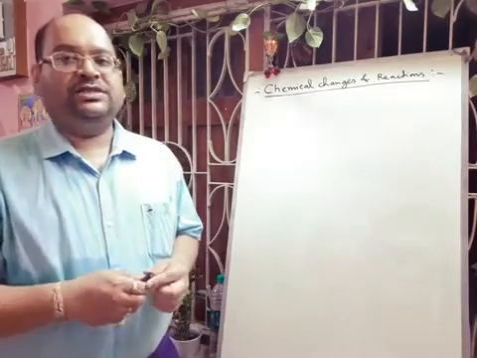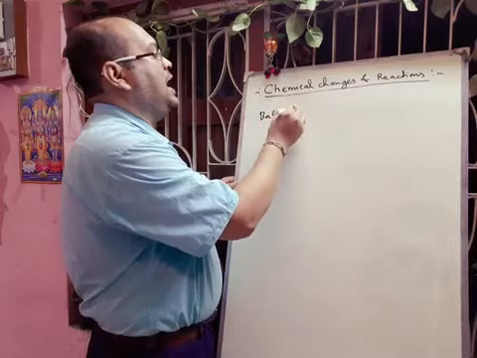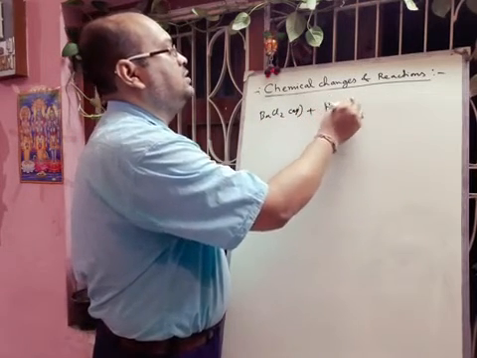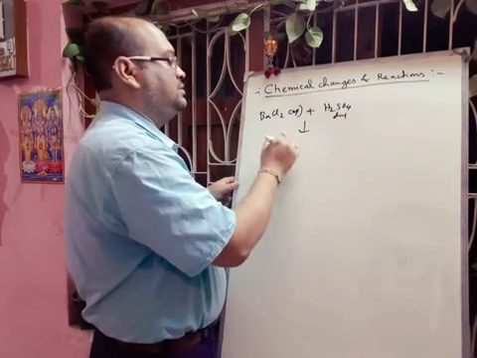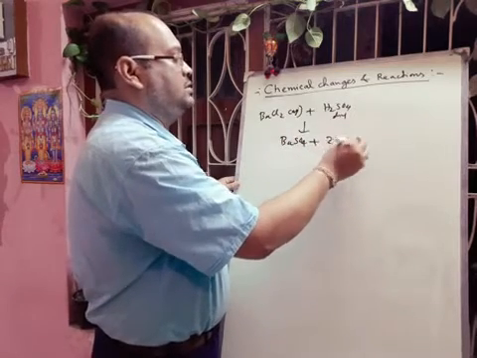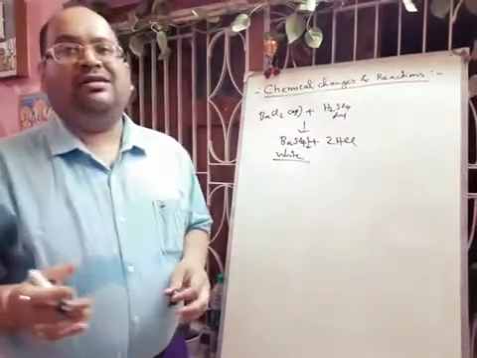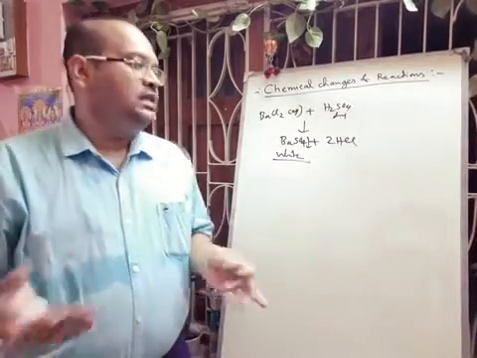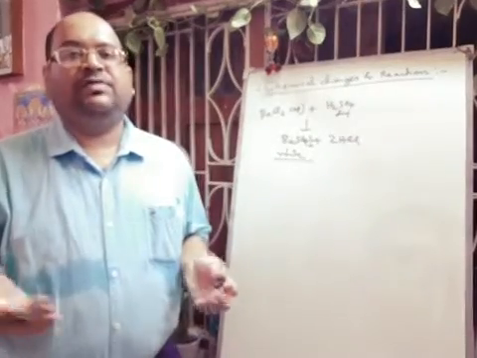Okay, and next, formation of precipitate. I can give you the example that barium chloride solution, if you add into dilute sulfuric acid solution, then you will get a precipitate of barium sulfate plus 2HCl. So you are getting a white precipitate of barium sulfate. Okay, and the silver nitrate case also. Silver nitrate, if you add sodium chloride, then you will get a heavy white PPT of silver chloride. So these are precipitation formation type of reactions.